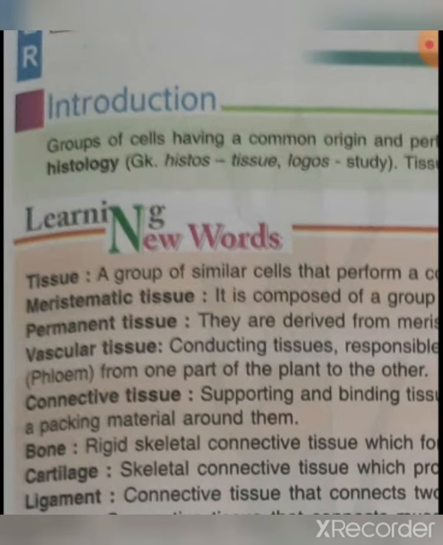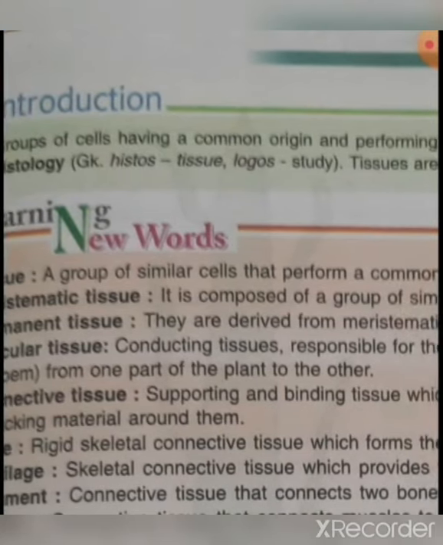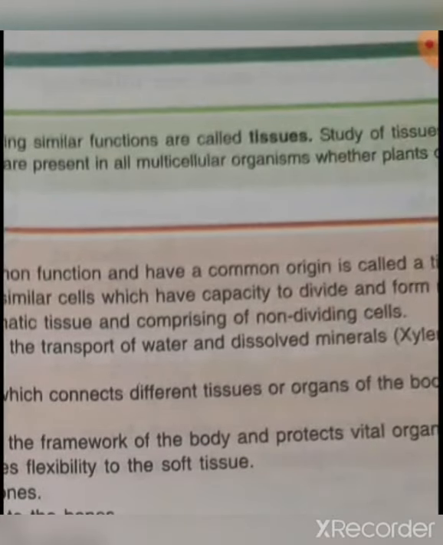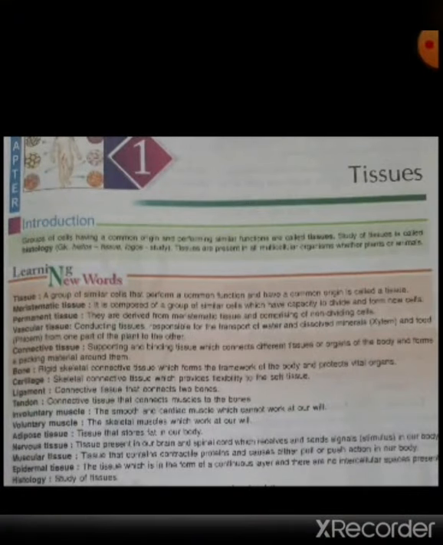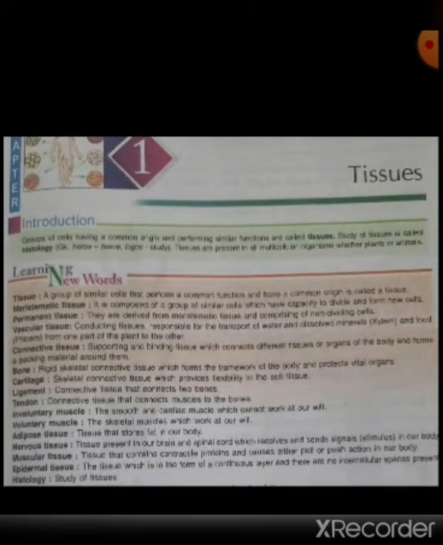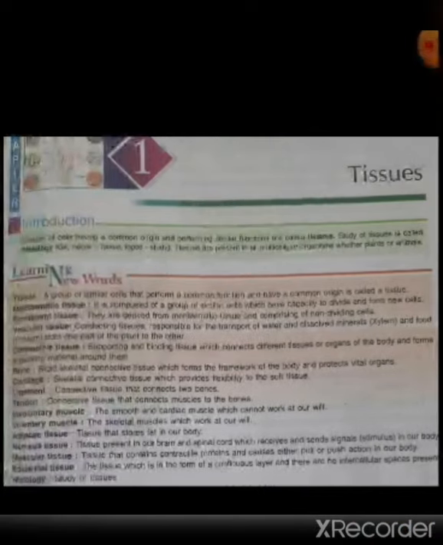And next are the epidermal tissues. Epidermal tissues are the tissues which are in the form of a continuous layer and there are no intercellular spaces present in them. Okay, now last is histology. So histology, the study of tissue, is called histology. So these are the new words of the chapter. Now we will understand the chapter, means the tissue, the types of tissues, their function, all that.